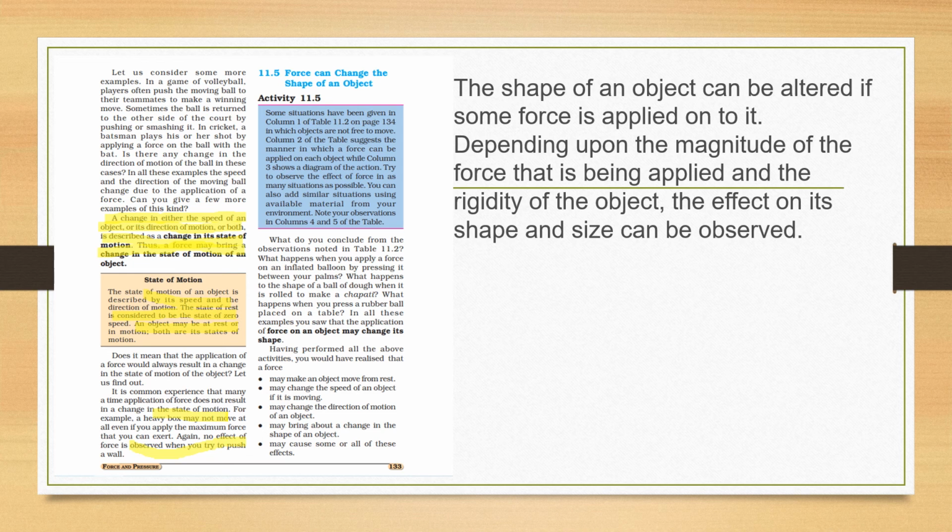So a change in motion is only possible in certain cases. You may not say that whenever we apply a force, there will be a change. When you are applying the force and there is no change in the object, it means the force is not enough to change the position of that object, or the object is very rigid, such as the wall.